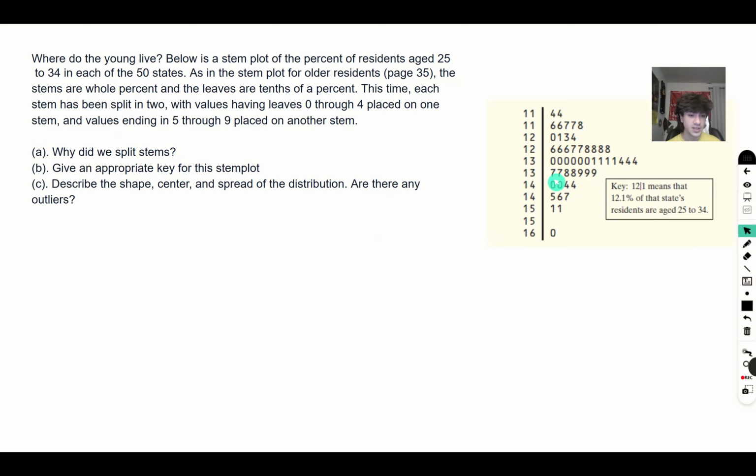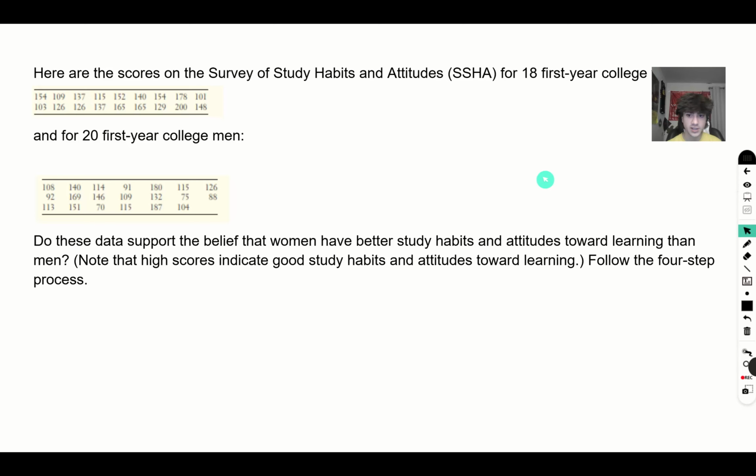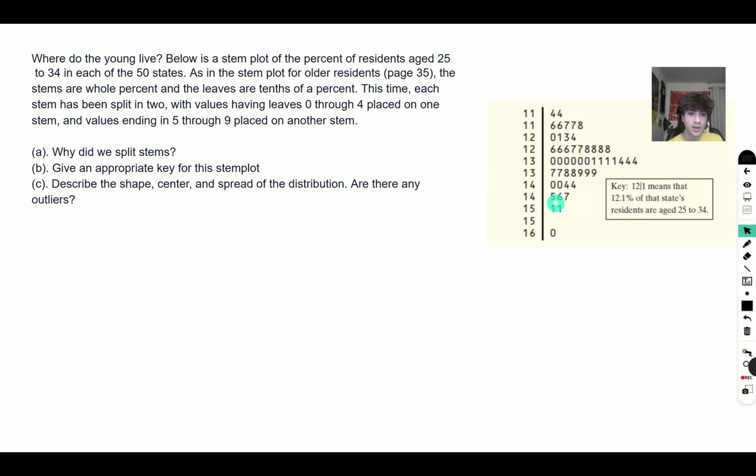So the other graph is not here, but essentially it's the same thing, but without the split stems. As you can see here, we have two 11s, two 12s, two 13s instead of one of each. So the first question is just simply, why did we split stems?